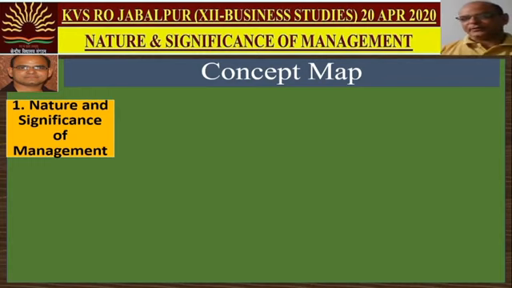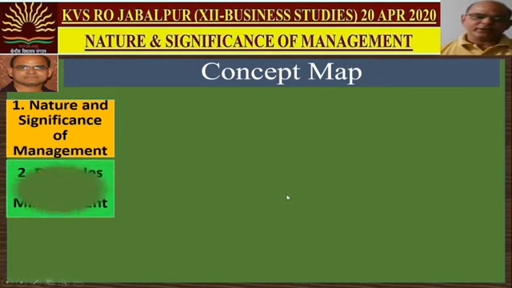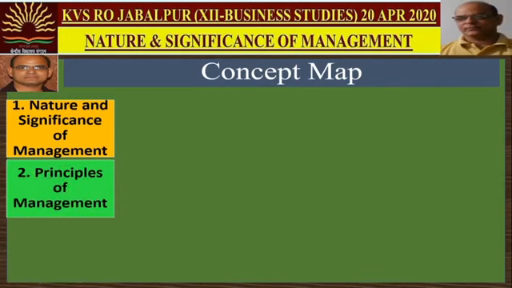This will be a basic introduction: what management is, what the levels are, what the functions are and how coordination takes place in management. In the second unit, we will be discussing the principles on which management works. Like any other discipline, there are some set rules of principles.